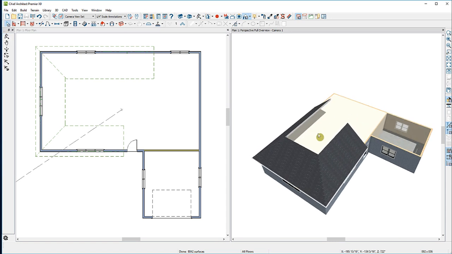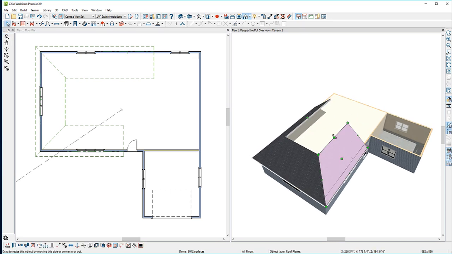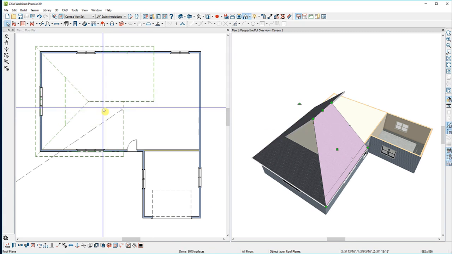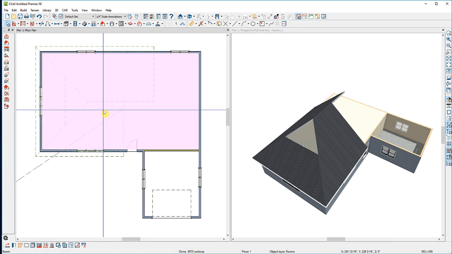Then you can form a ridge, again by selecting and activating the edge that will join another roof plane as a ridge. Click on my Join Roof Planes tool, and then click on the opposing roof plane. That will form my ridge perfectly, as you can see here in my floor plan view.